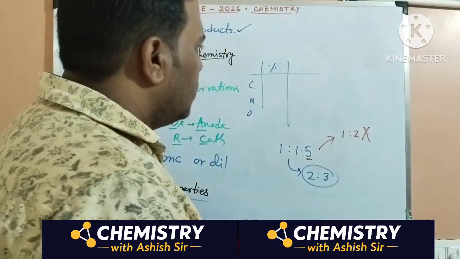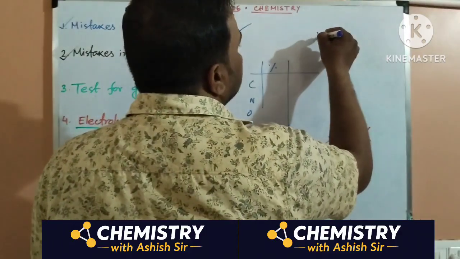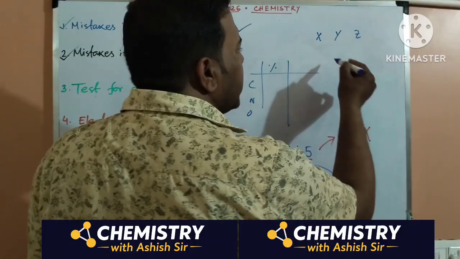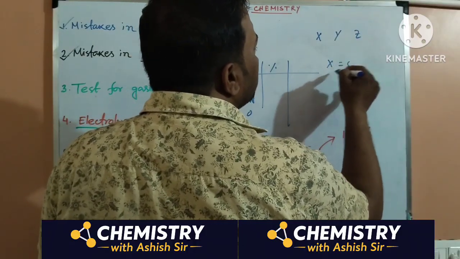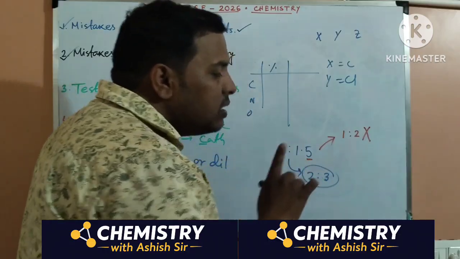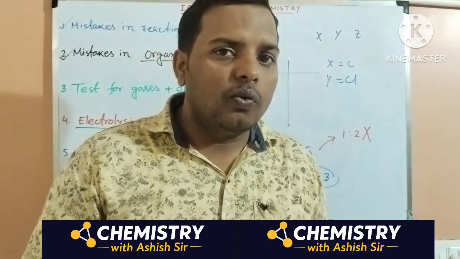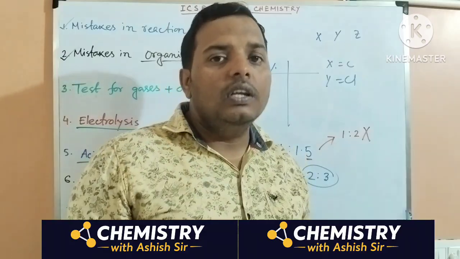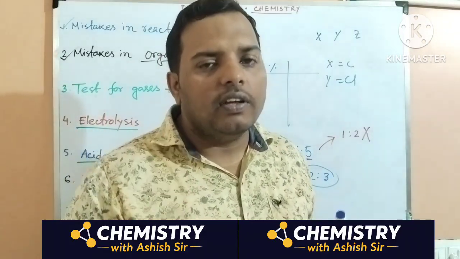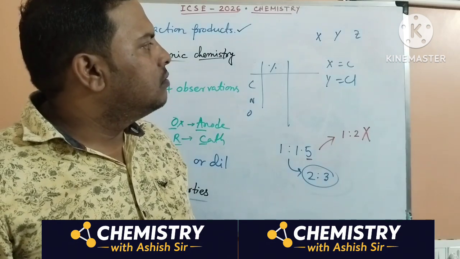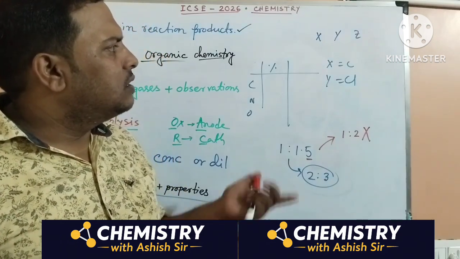And one more thing, whenever some questions are given that include X, Y, Z, you can easily identify that X is carbon or Y is chlorine, like that. But identification is not needed if it is not asked. Whenever it is asked, you will give it. Unless the question asks, don't write their names, don't identify them. That is a mistake.